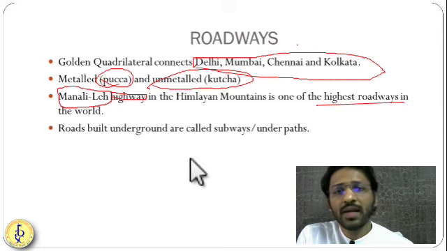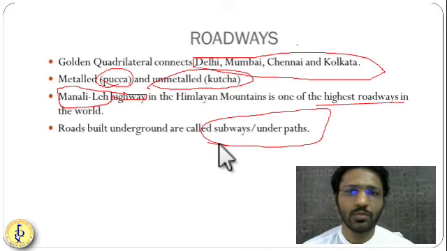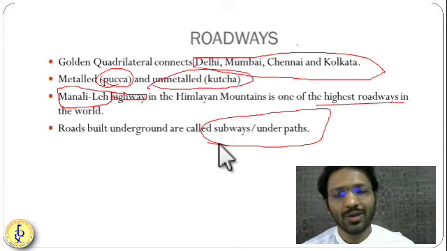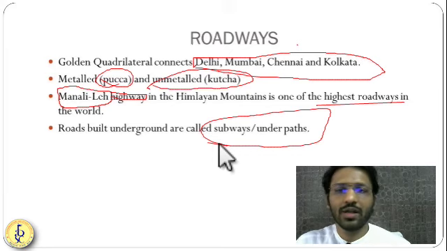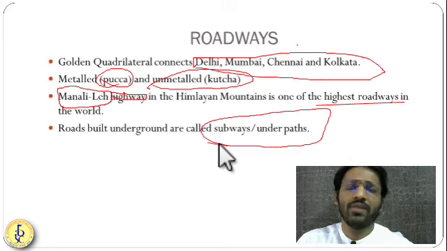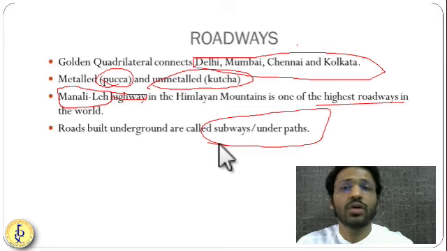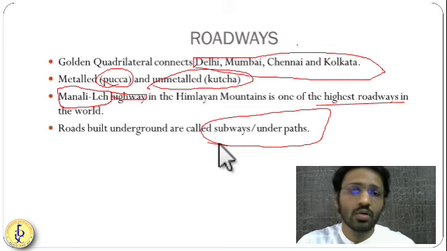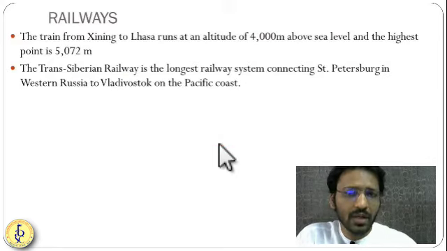Okay, roads built underground are called subways. So subway, not a restaurant. The roads which are built underground, underpaths, they are called subways. So we have so many road networks. We have district roads, village roads, state roads, national highways, state highways. Okay, so in this way, roads can be classified. So it's a very simple chapter.